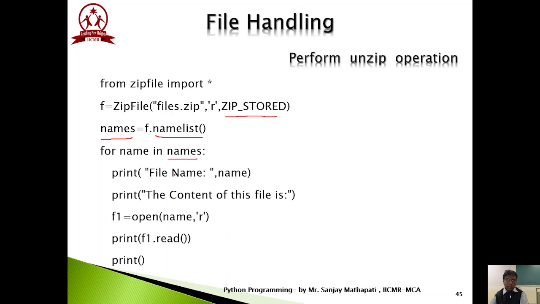We will just print the name of the file. We can also print the contents of the file just by creating a simple file object. Open the name, whatever name is available here, in read mode, and of course f1.read will read the contents. In previous sessions we have already discussed how to read the contents from a file. So one by one the contents of all the files get displayed with this for loop. We will first see printing the file name with the help of a demonstration.